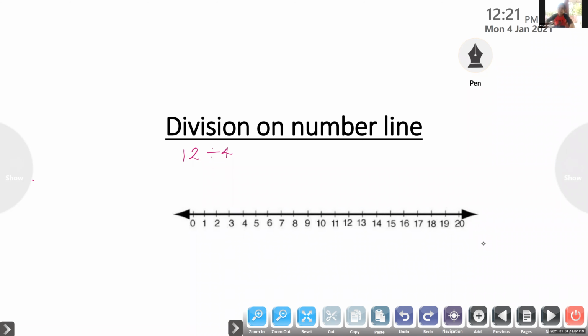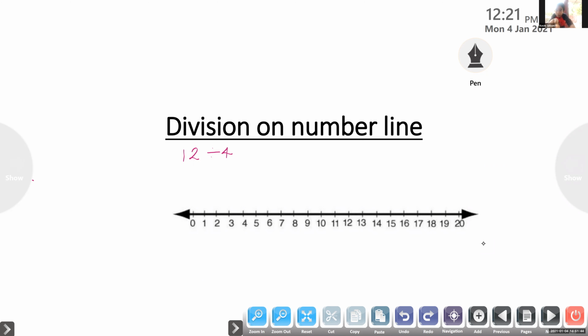Yes, ma'am, what do you have to do first? 12 divided by 4. First, we have to check the dividend. Here, the dividend is 12. Then, what do we have to do with this 12?